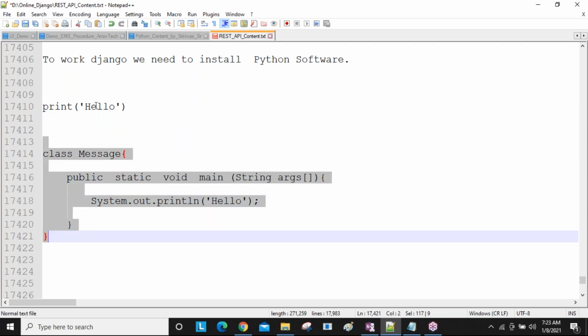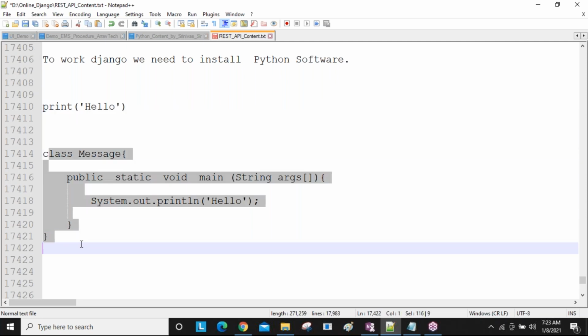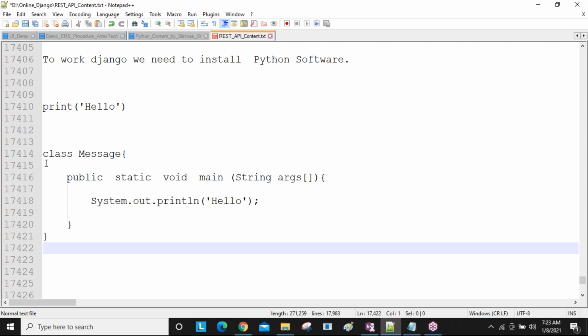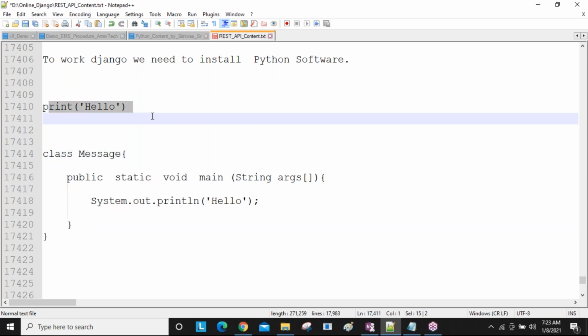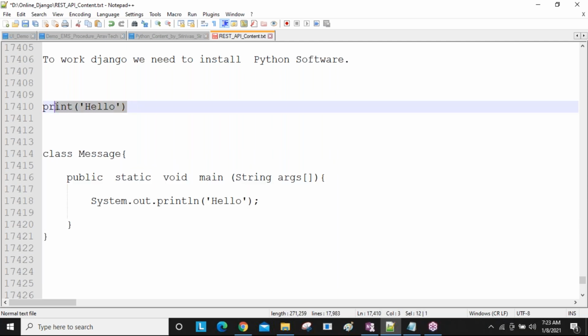For the single hello message, in Java we created all these lines, but in Python a single line. When developing real-time web applications, we write not hundreds but thousands of lines of code. So if you created, for example, 1,000 lines of code in Java to develop one application, for the same requirement using Django, less than 500 lines is enough. The same project. Okay?